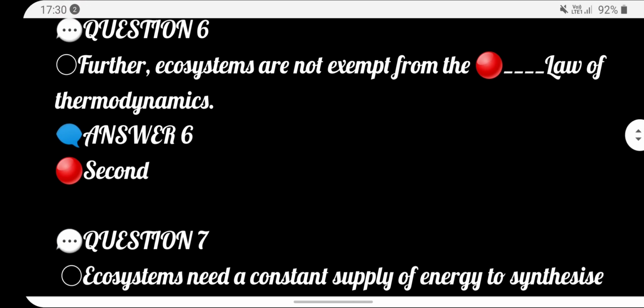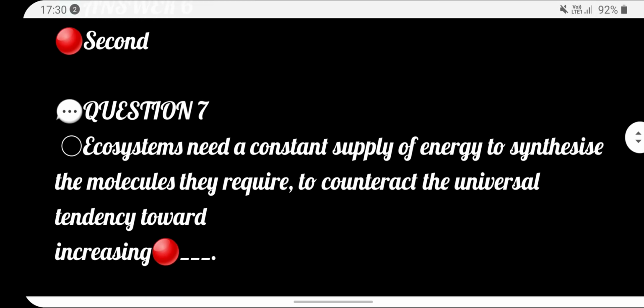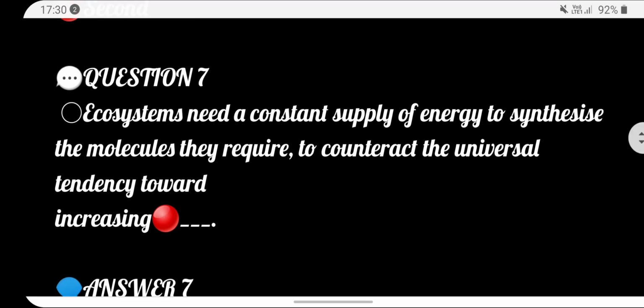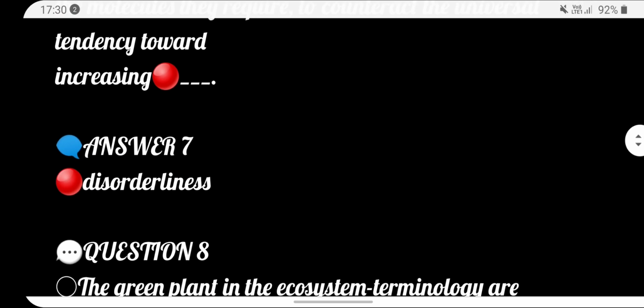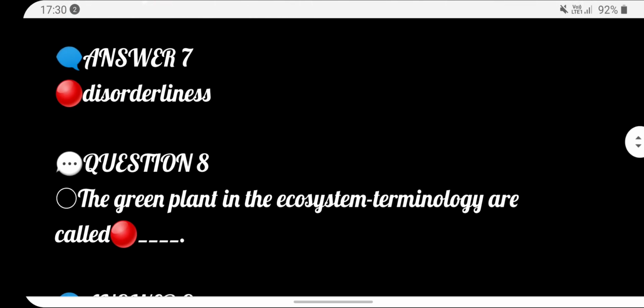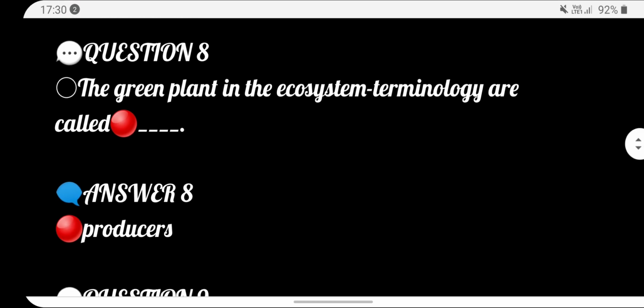Answer is second. Next, ecosystem need a constant supply of energy to synthesize the molecule they require to counteract the universal tendency toward increasing dash. Answer disorderness. Next, the green plant in the ecosystem terminology are called producers.